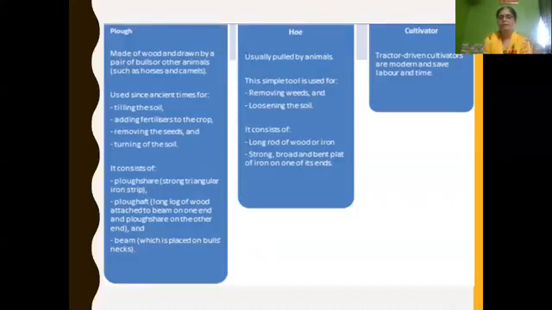And cultivator is a modern agricultural implement. It is tractor driven, cultivating the land. It is modern. Because of this, they save labor and time. So name the agricultural implement used for ploughing which is tractor driven. The name is cultivator.